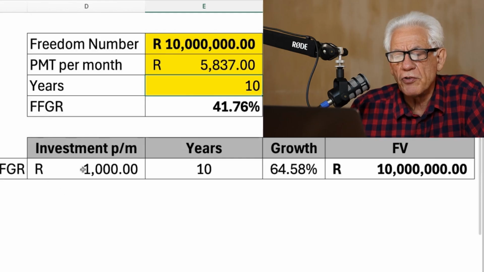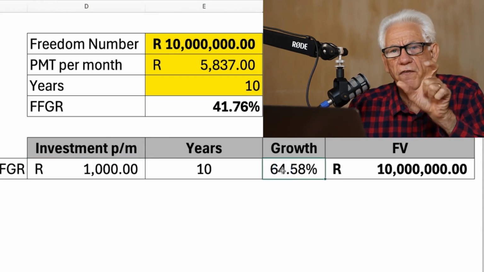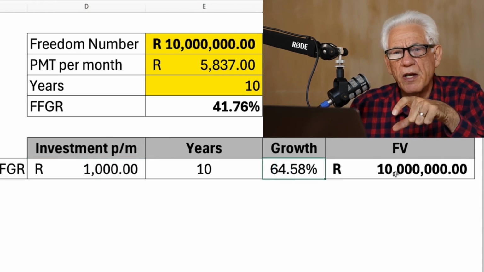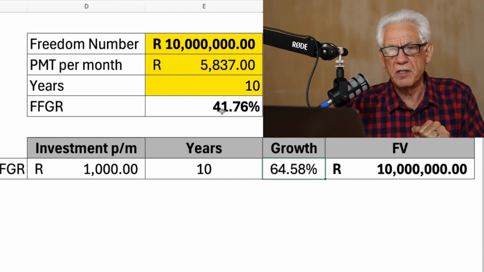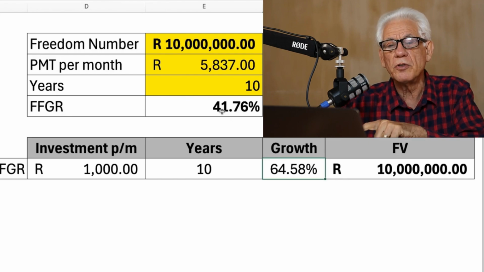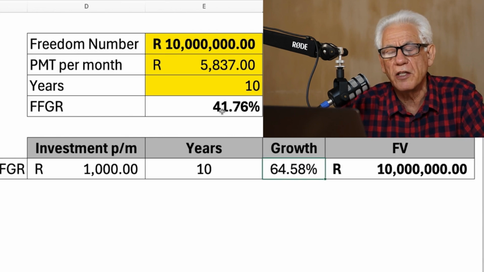They think they are buying investments, but it's actually a massive drain on their money. Now that we know this, let's quickly test. So on 1,000 Rand per month, if I can get 64%, I'm going to have 10 million as well. So we can immediately see that 64% is going to depend 100% on your skill level. In other words, if you do not have the skills when it comes to property investments, there's no way that you'll be able to know how to get to that growth.